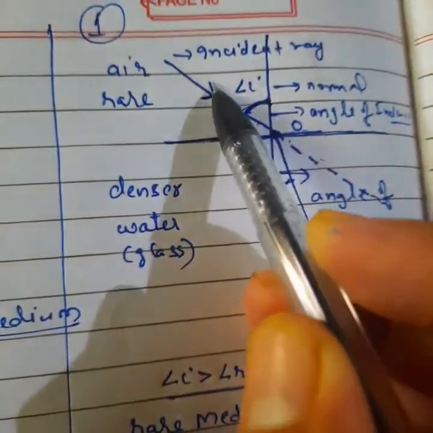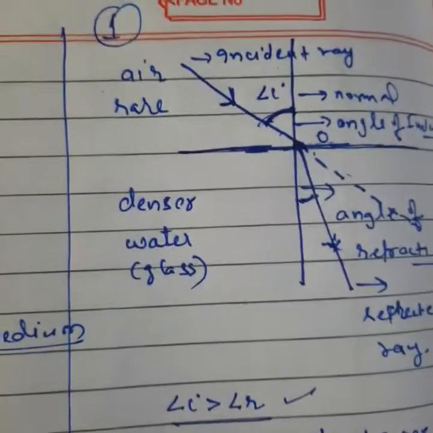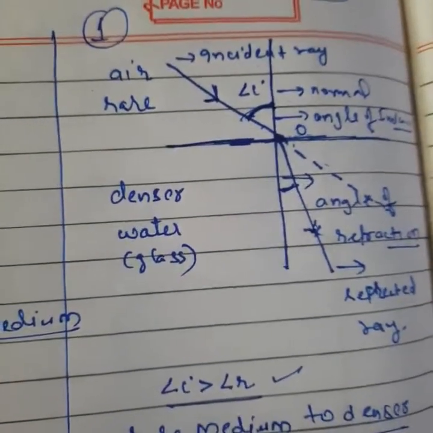Without direction it can be wrong. So you have to show direction here also. Clear, student? Any doubt now? So simply come to the next point.